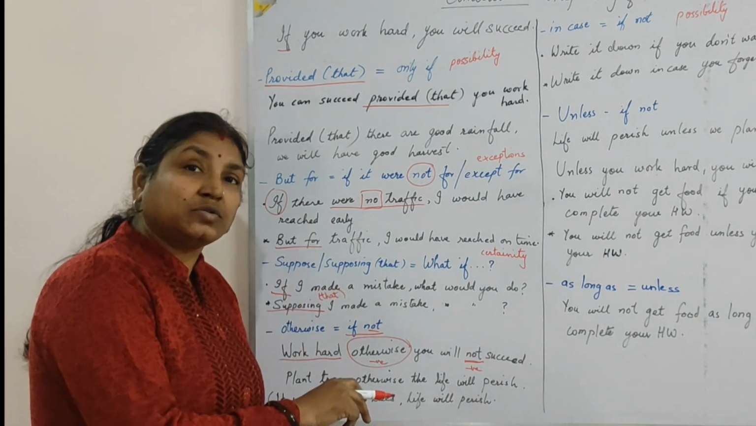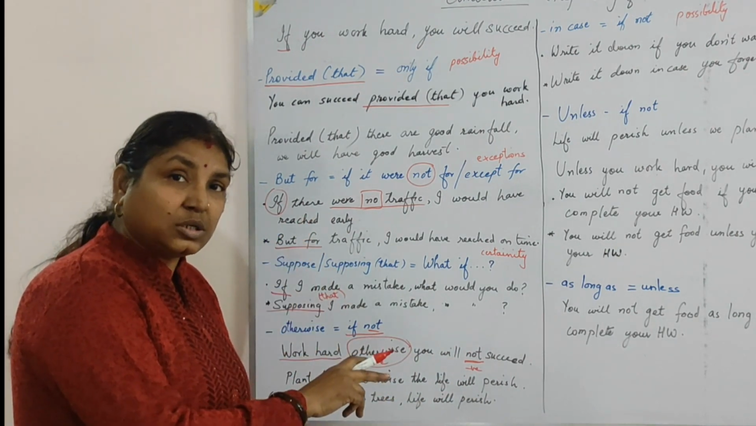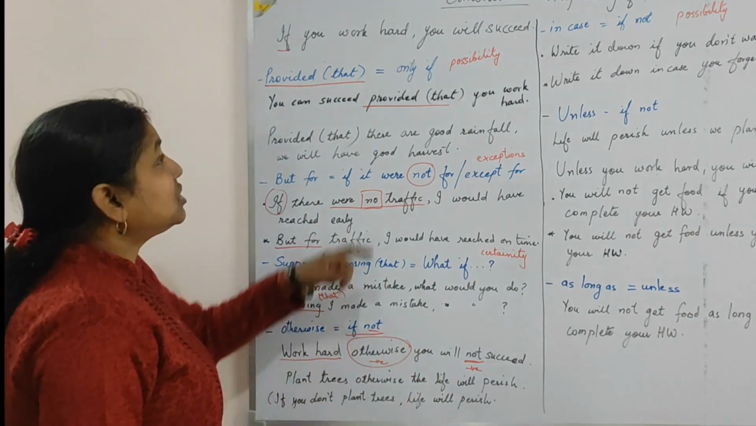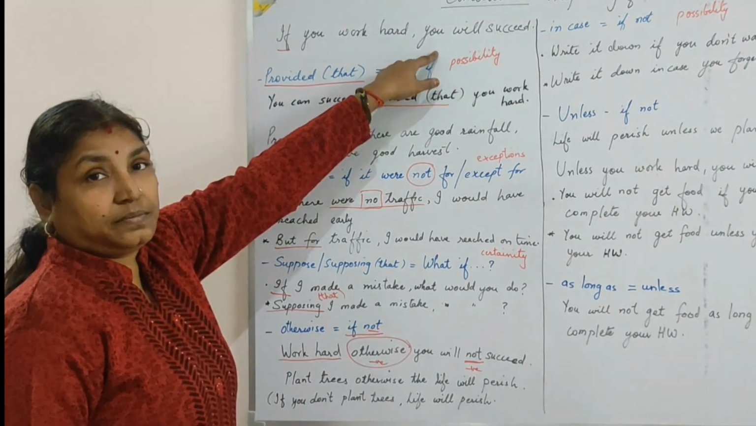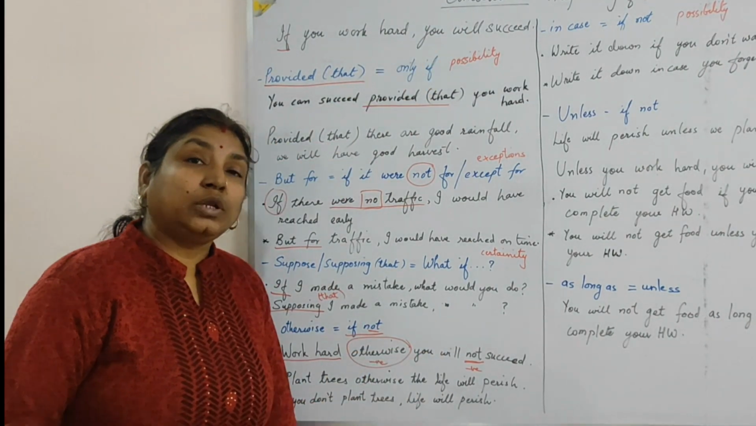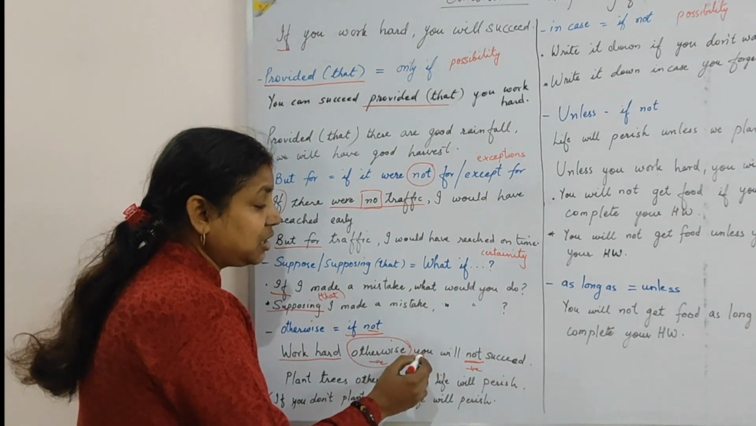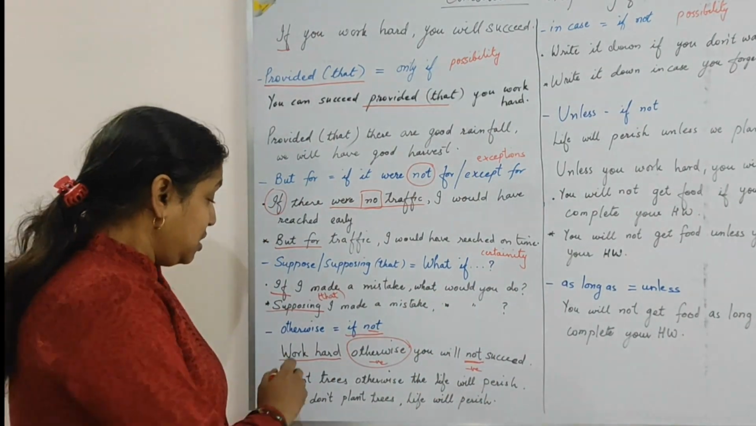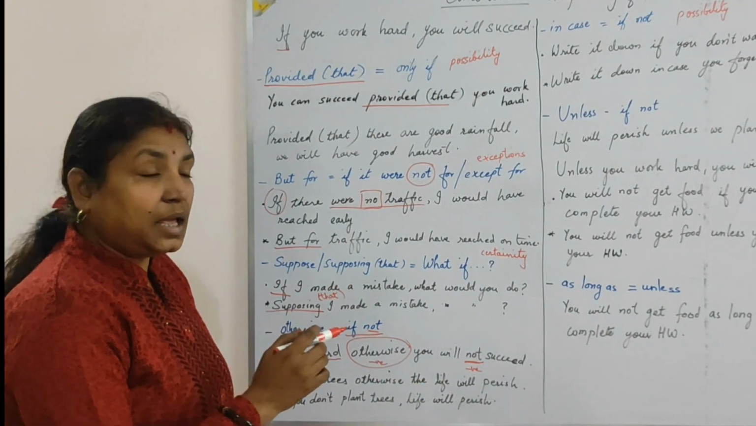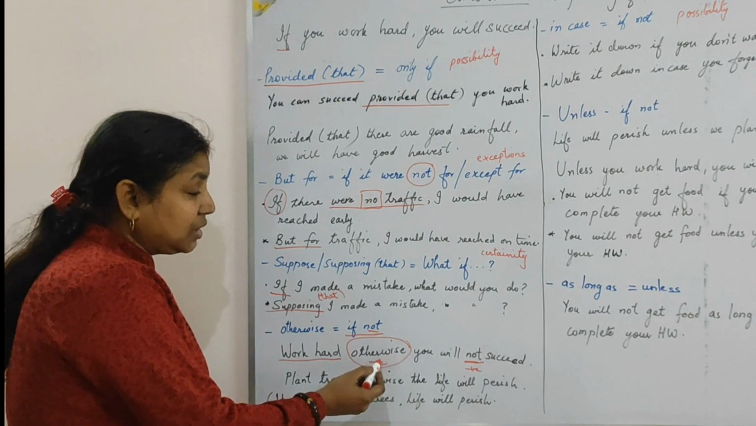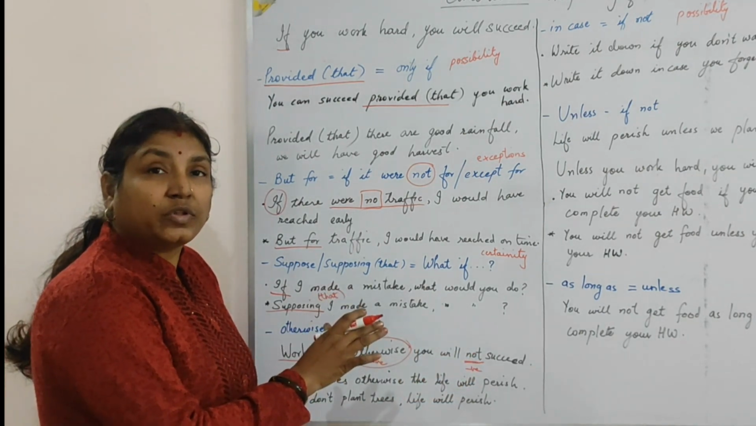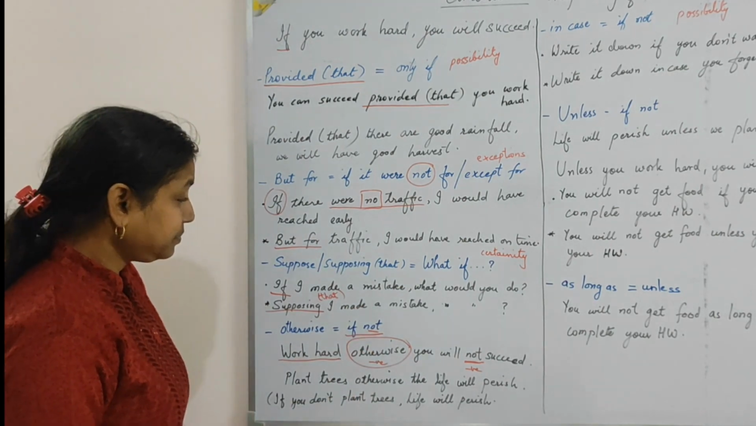If I use two negatives in the sentence or in the clause, I get an affirmative clause just like this. You will succeed, because they will nullify each other. Otherwise and not, both will nullify each other, and I'll get the sentence as you will succeed. Work hard, you will succeed. And I have introduced otherwise and not, two negatives, so that the meaning of the sentence remains same.